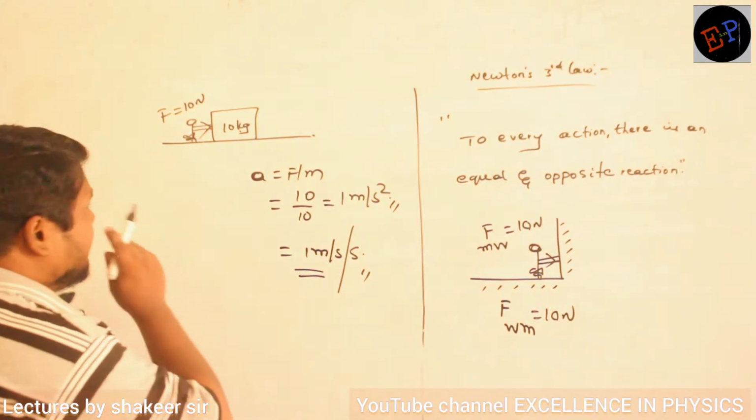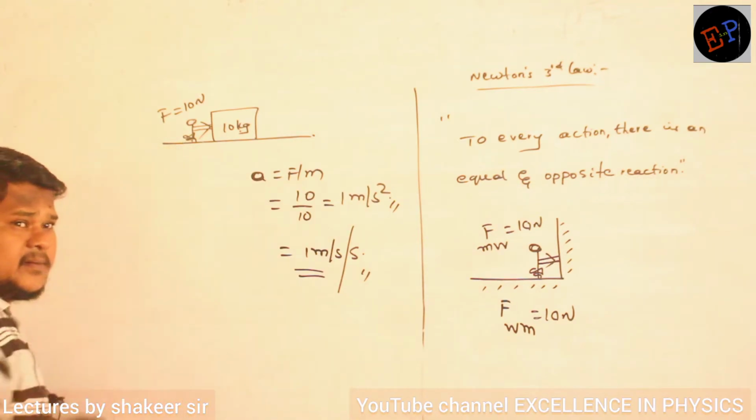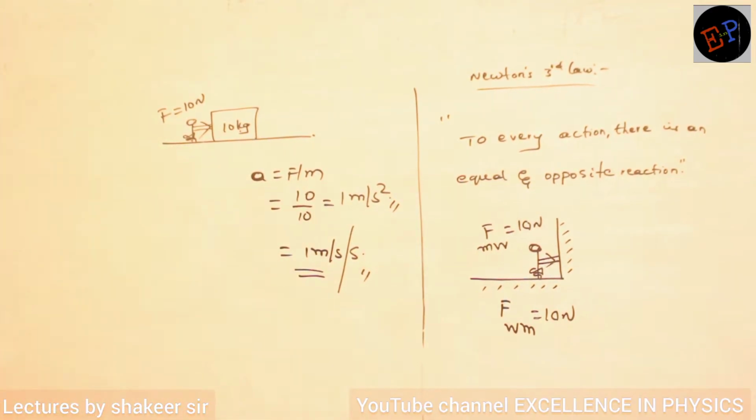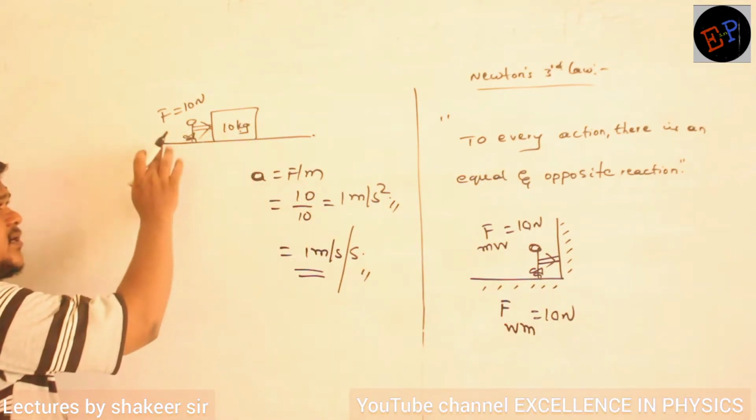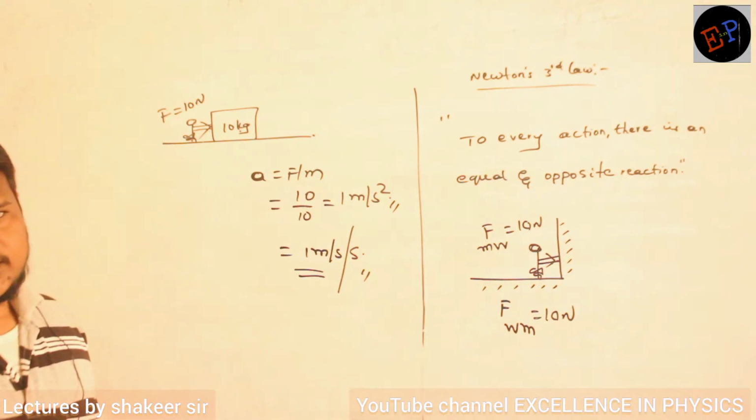Here, definitely, the man is applying 10 Newton force on the 10 kg body, and the 10 kg body is applying 10 Newton force on the man. Are you able to understand?